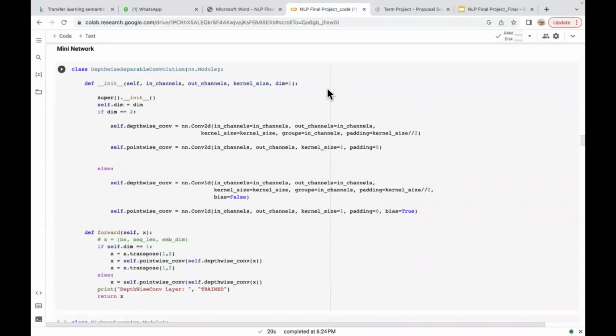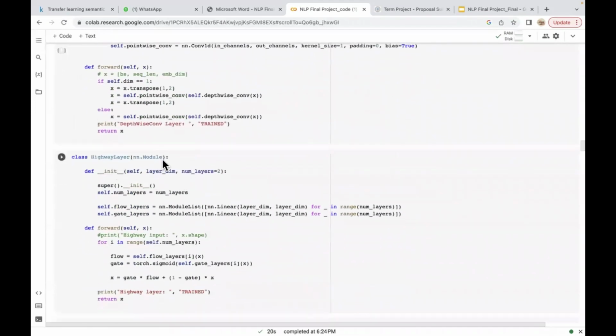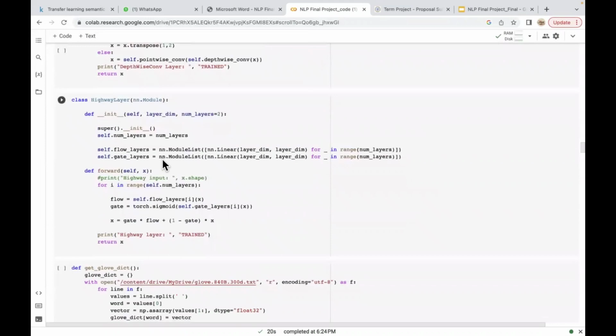Here we're creating a mini network. First, there is a class called depth-wise separable convolution in which we are stacking model layers, that is word and positional embeddings. After that, we are creating another class called highway layer in which we're taking the context and query positional embeddings and bringing them to a common point.